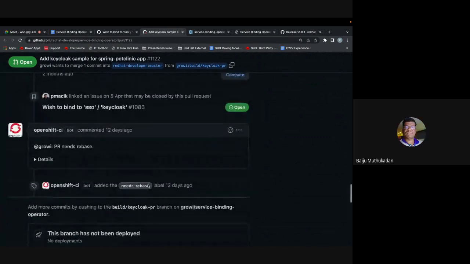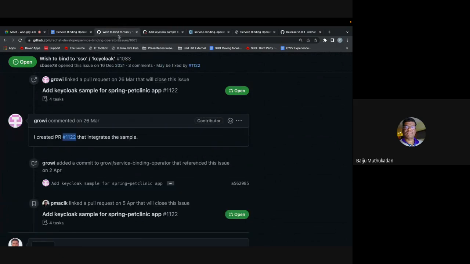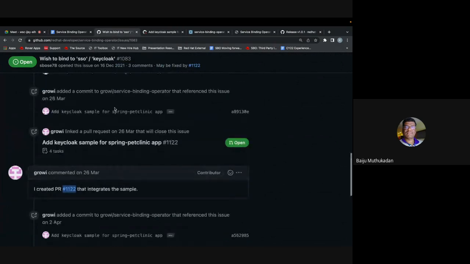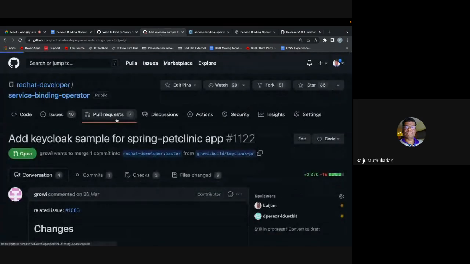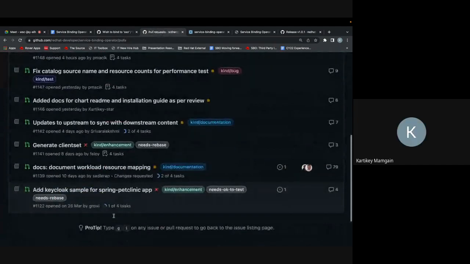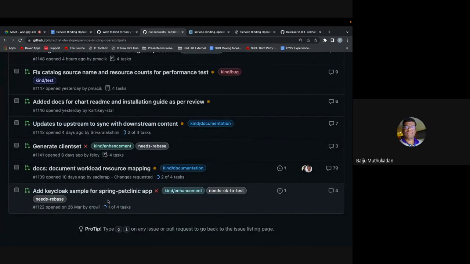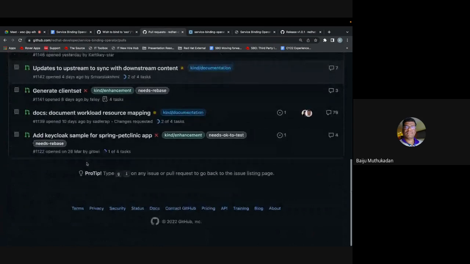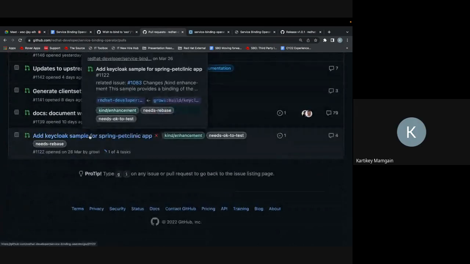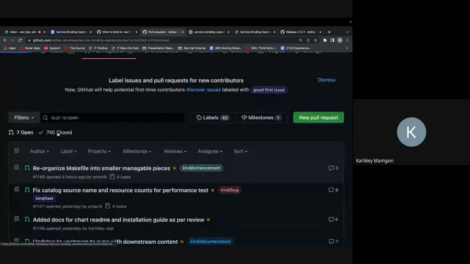I remember there was another PR that we worked on, right? I remember Pavel or somebody created another one reorganizing the folder structure, which we discussed. Is that something different, that PR? It was for the same thing, right? This is the Pet Clinic app, the Keycloak sample for that. Is this the only PR that he sent, or did he close some other PR? Let's check that, one second.